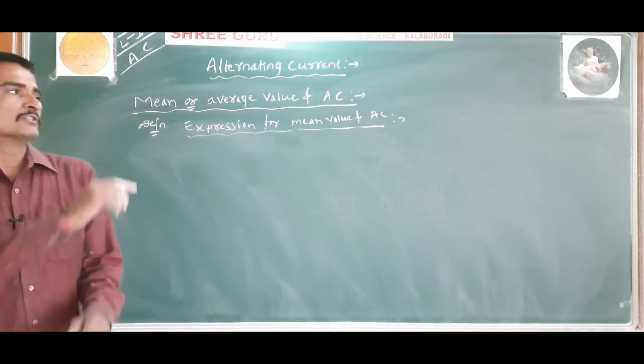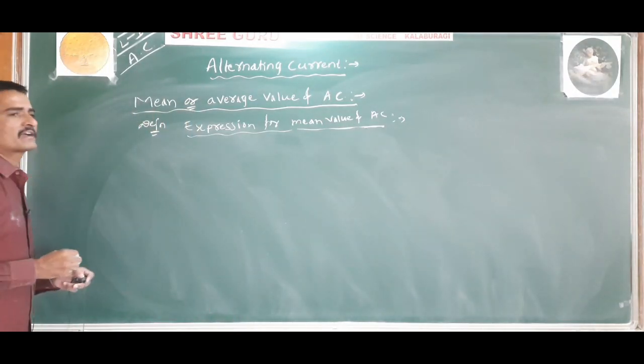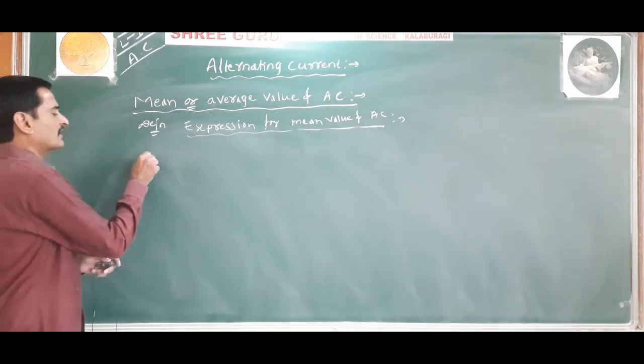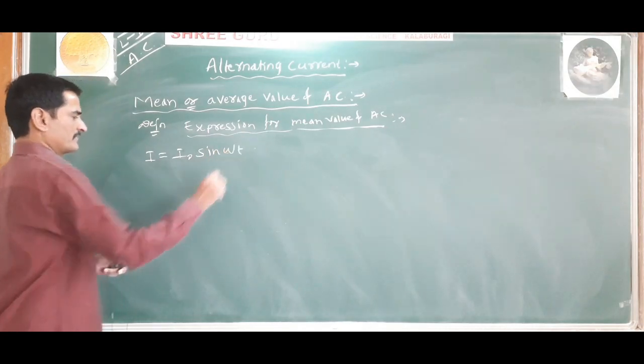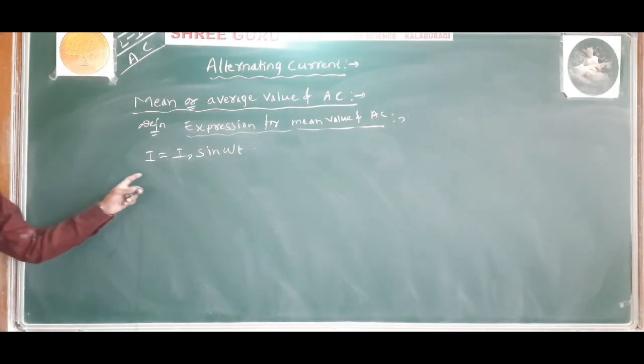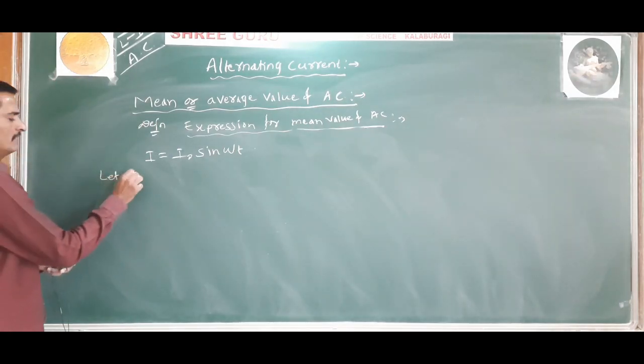Understood? Okay. So now the expression: the alternating current is given by I is equal to I naught sin omega t.